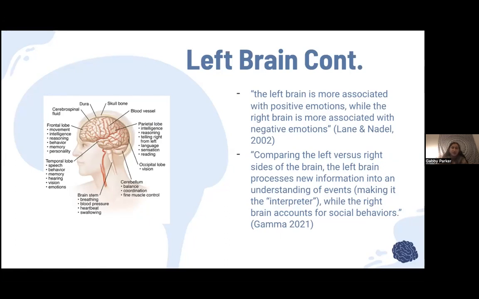According to the same article from before, the left brain is more associated with positive emotions, while the right side of the brain is more associated with negative emotions. Any positive emotion gets more processed in the left side of the brain, and any negative gets processed more in the right side of the brain. Comparing the left versus the right, the left brain processes new information into understanding of events, while the right brain accounts for social behaviors, what you're seeing versus what you're seeing other people feel.